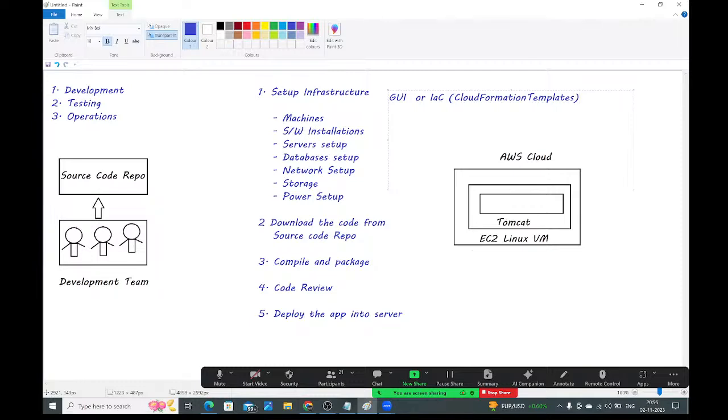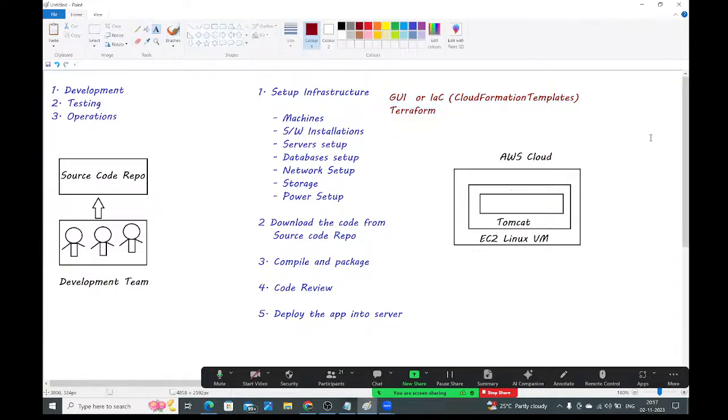Guys, if you want to create the infrastructure through the GUI, you can, or by writing some code also you can create it. Companies are expecting infrastructure creation by using Terraform. Nowadays, companies are looking for Terraform, guys. Who knows Terraform very well to create the infrastructure? Companies are looking for those people only. So here we are going to use Terraform to create the infrastructure.